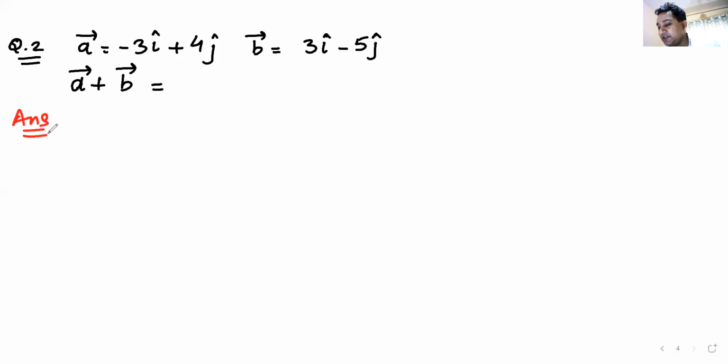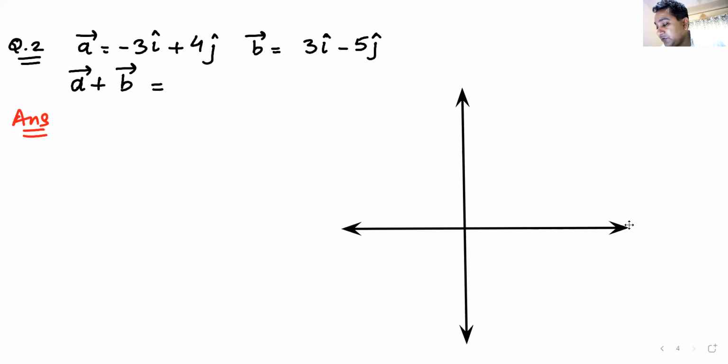Minus 1j. Sanjay with the specs has given me an answer and I think he is right. But then again, just giving me an answer doesn't matter. You have to tell me the entire thing: where your vector is lying, how to draw that vector, what its magnitude is. Everything is part of the answer. Niharika also says minus 1j, but Niharika, you have to draw the vector. Resultant is 1. You're talking about the magnitude, Sanjay. Yes, correct, that is 1, but you have to draw the vector as well. Everyone has to draw the vector and understand the magnitude and everything else.